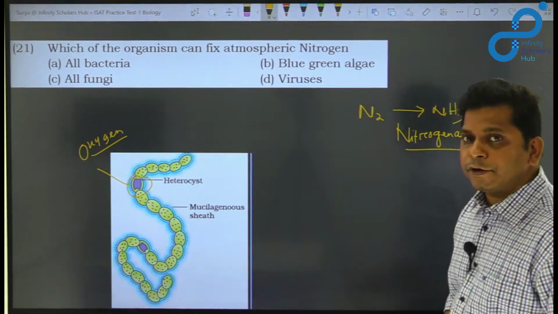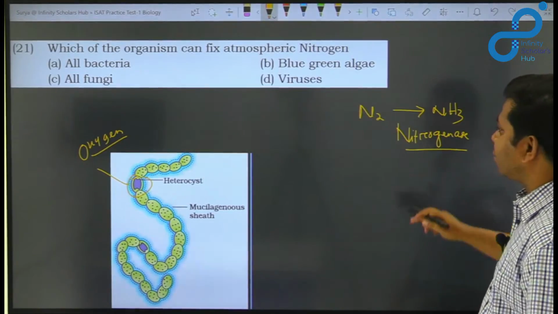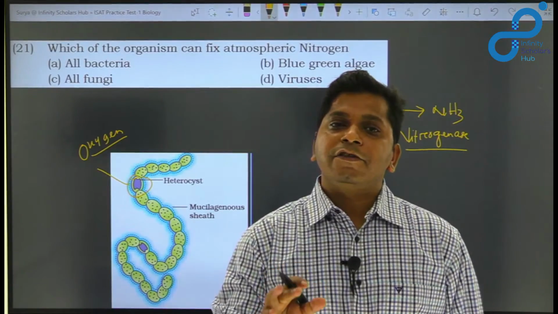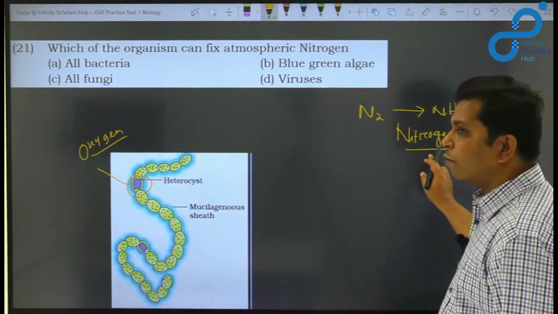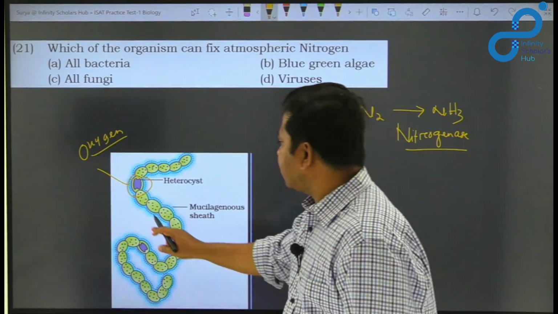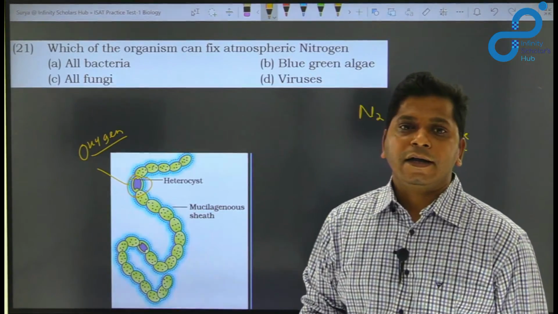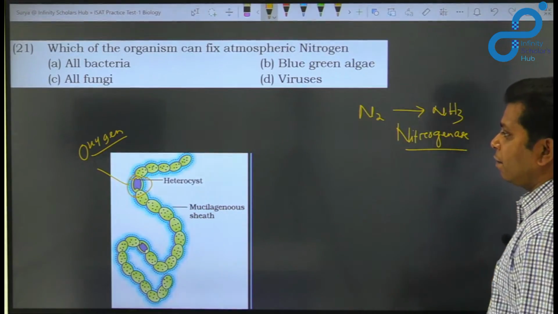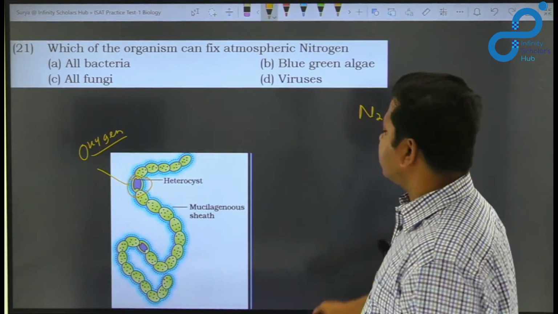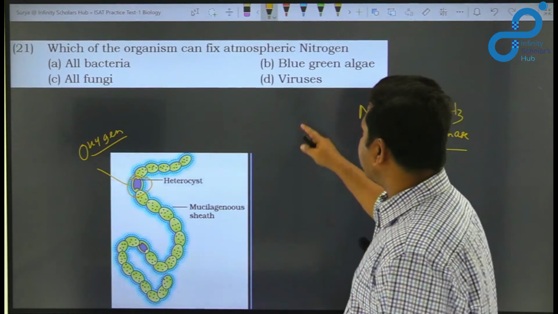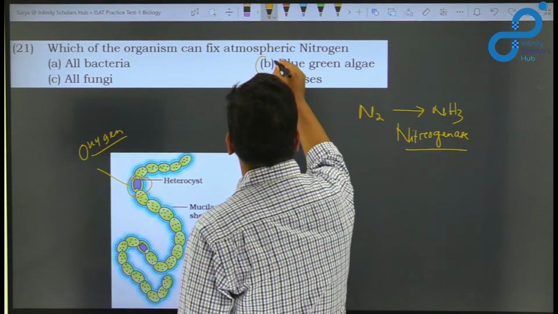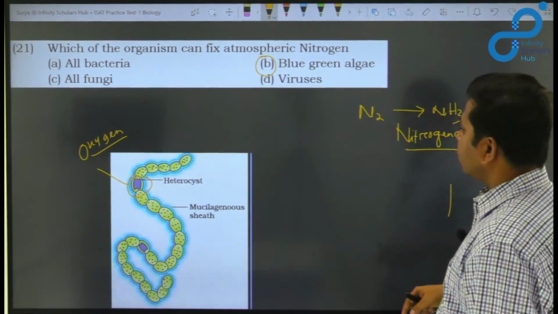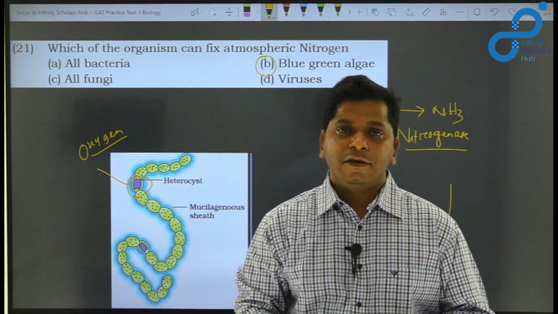Why do they need to be impermeable to oxygen? Because the nitrogenase enzyme is very sensitive to oxygen. In the presence of oxygen, this enzyme will not function. So these cells do not get oxygen, and they have the nitrogenase enzyme, and they take the nitrogen and convert it to ammonia. So the answer for this question is going to be blue-green algae. This completes the discussion for all biology questions. Thank you very much.